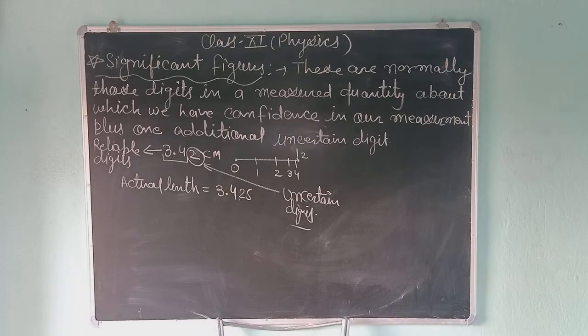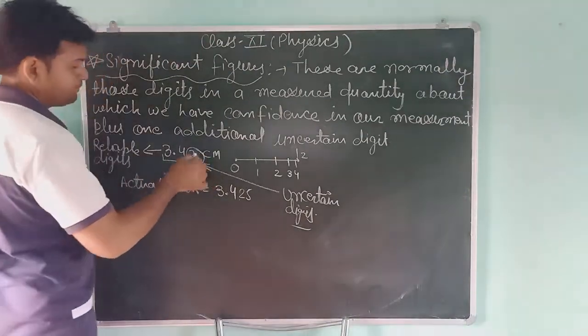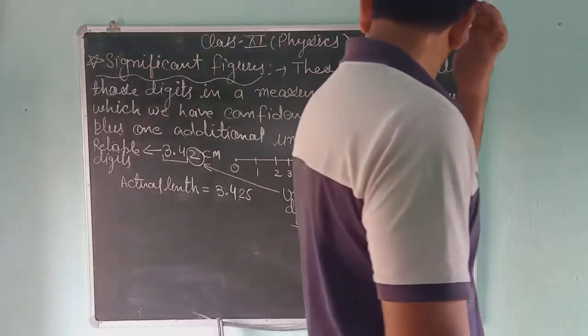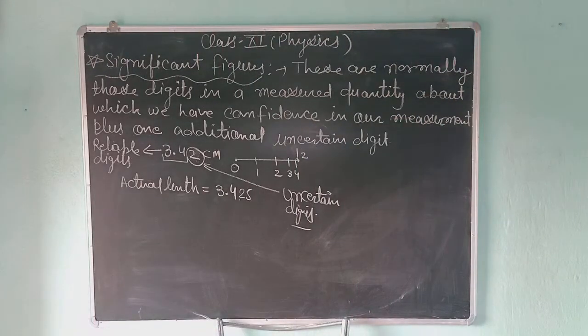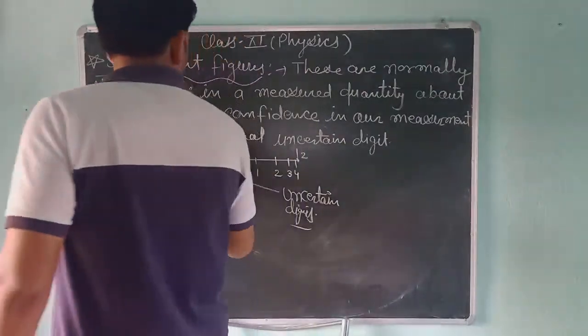But about 2 we are not sure: maybe 1, maybe 3, maybe 2.5, anything, but we are taking 2. This is the uncertain digit.